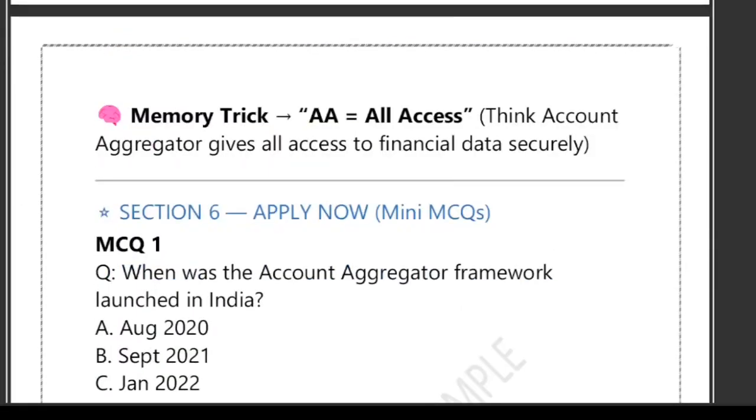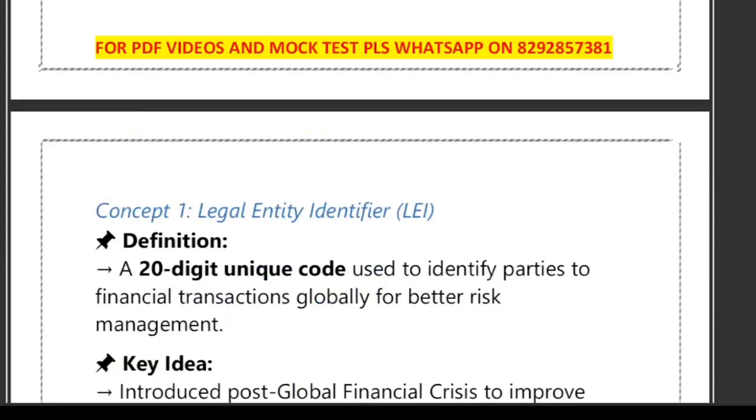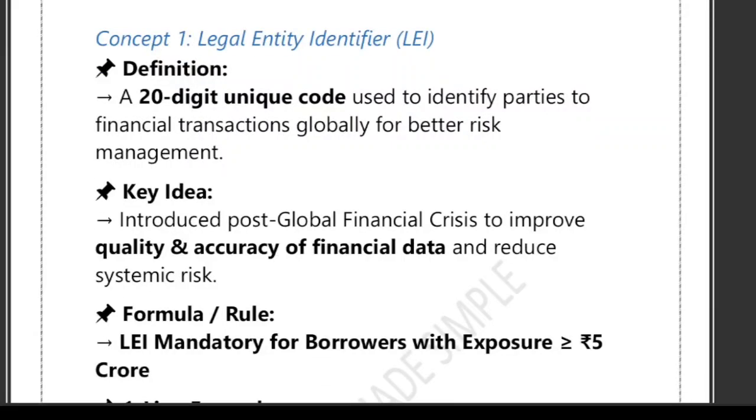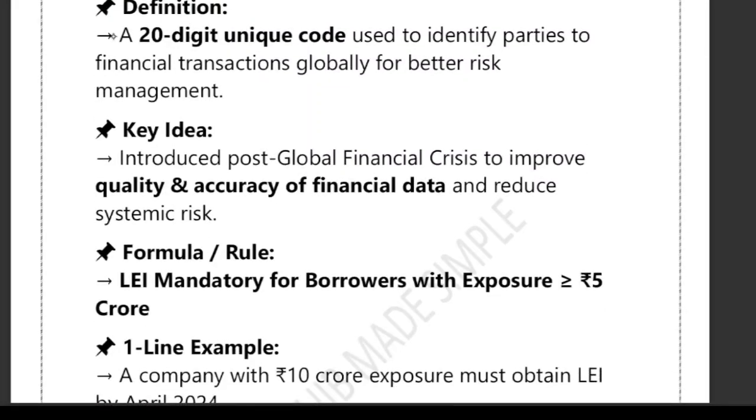Now, I think we have discussed these questions. Now the next concept is LEI. LEI stands for Legal Entity Identifier. LEI is basically a 20-digit global identity number. You can see this is a 20-digit unique code given to companies and organizations that take part in financial transactions. It is used to identify parties to financial transactions globally for better risk management.